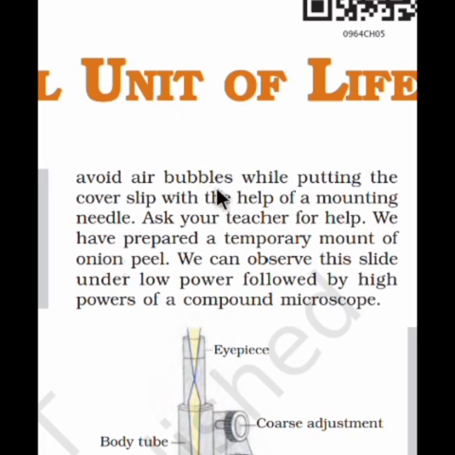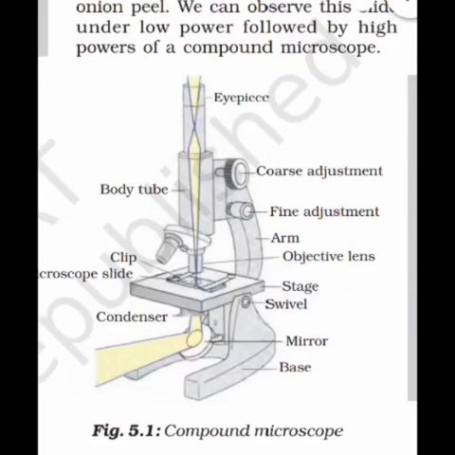We have prepared a temporary mount of onion peel. Mount means slide preparation. We can observe this slide under low power followed by high power of a compound microscope. There are many kinds of compound microscope. This is our compound microscope.